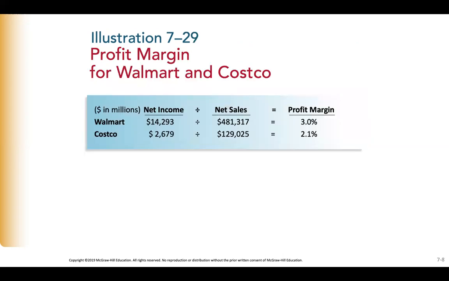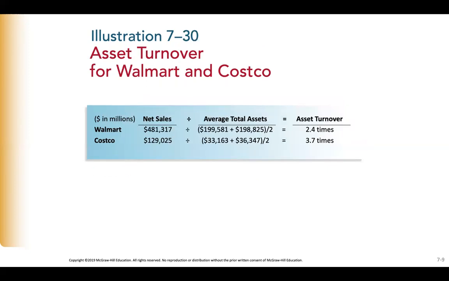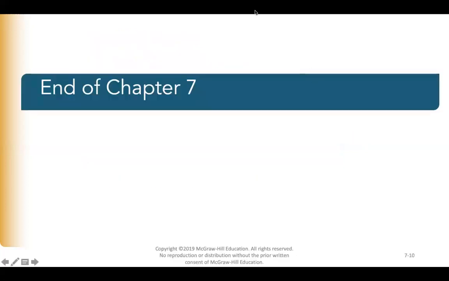So looking back at these two companies, you can see profit margin for Walmart and profit margin for Costco. Walmart does have a larger profit margin than Costco. Asset turnover, net sales divided by average total assets. You'll see that with asset turnover, however, Costco has a larger asset turnover than Walmart does. And that is the end of Chapter 7.